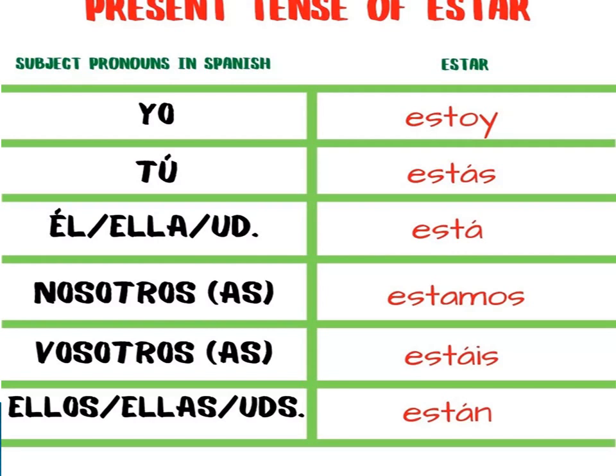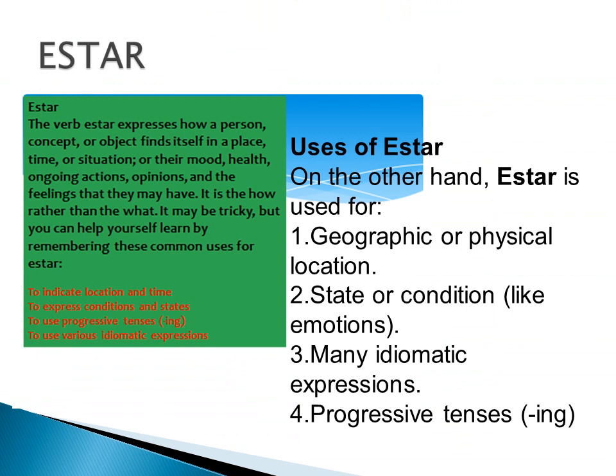The verb estar in terms of I am is estoy, estás. Él or ella or usted is está. Estamos is for plural, which is we. Whenever we have to use a group of people, we use estamos, estáis, and then finally for they, están. Now let's consider its use, in which particular conditions we are going to use that word.